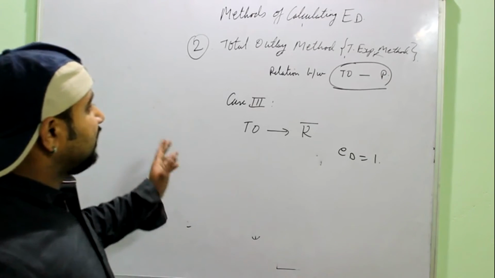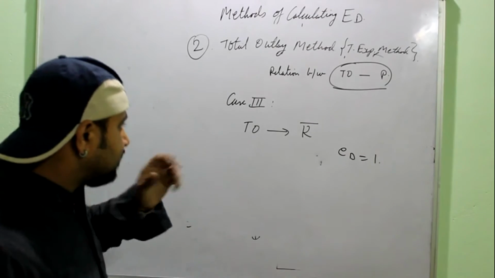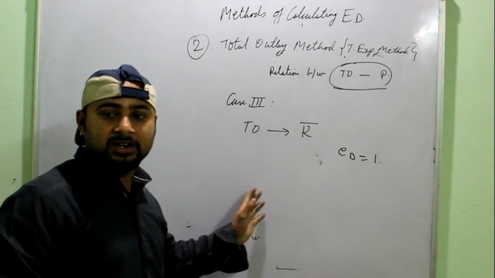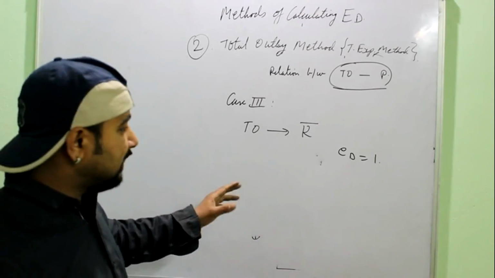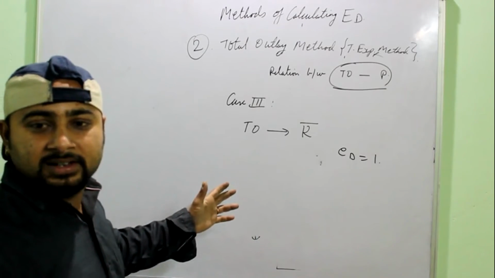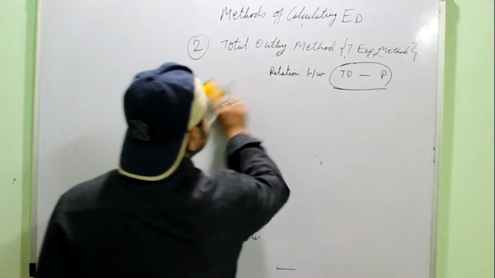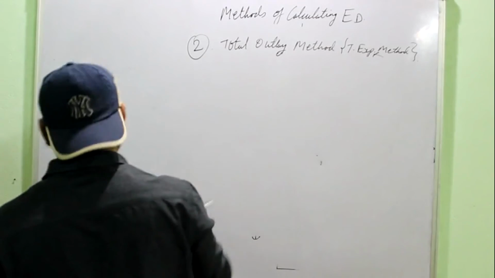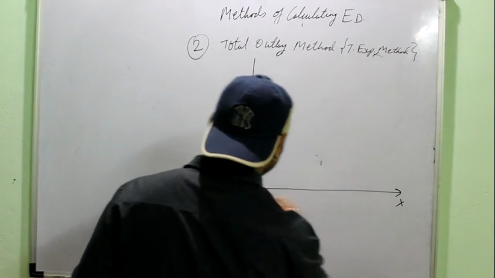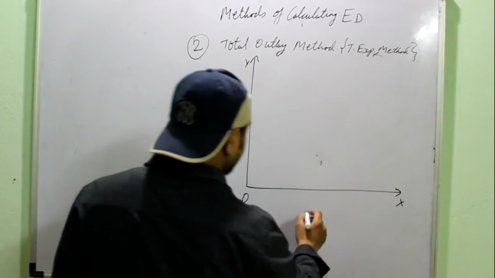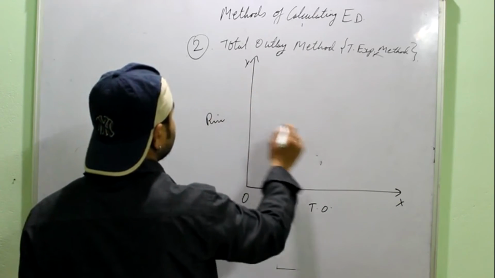If you go into a little understanding of the method, it is simply saying that if the consumer can change his total outlay with the change in price, it means the demand is elastic. But if he cannot change his expenditure, it means the demand is inelastic. Then this method can be diagrammatically represented. On the x-axis you take the total outlay or total expenditure, while on the y-axis you take the price.